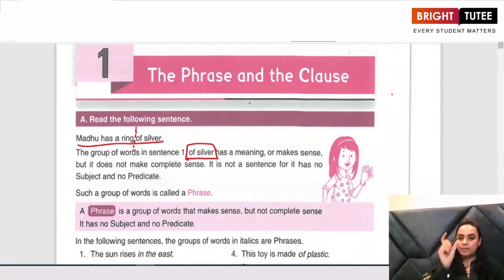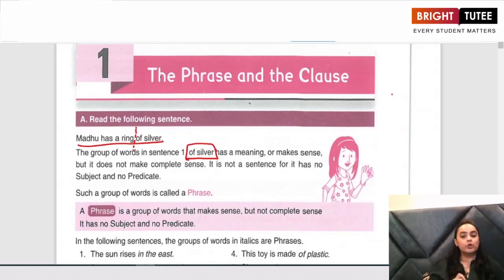Just the part of silver, although it makes sense, is not a complete sentence. It is not a sentence because it does not have a subject or a predicate.